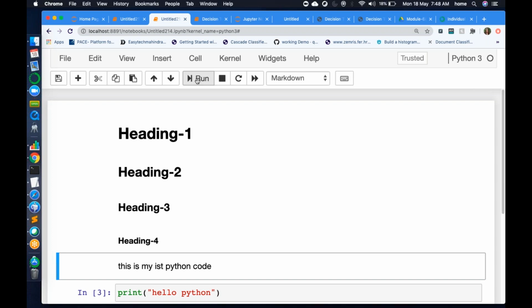Markdown is text, heading is giving headings, and Python mode is nothing but your code. You can write Python code, right? So I'll pause there. Is it clear so far?